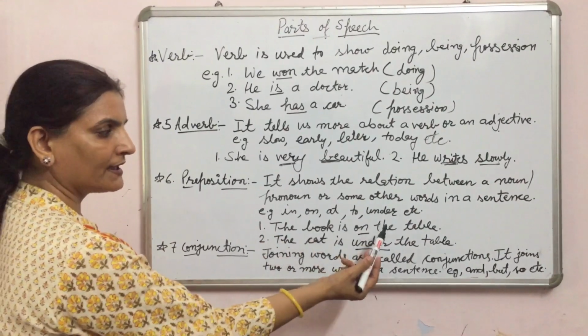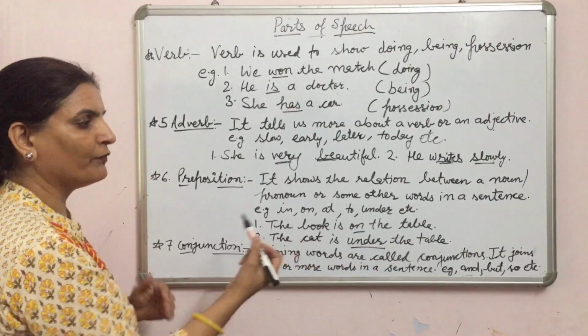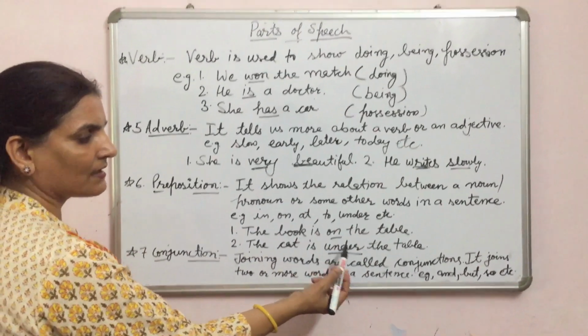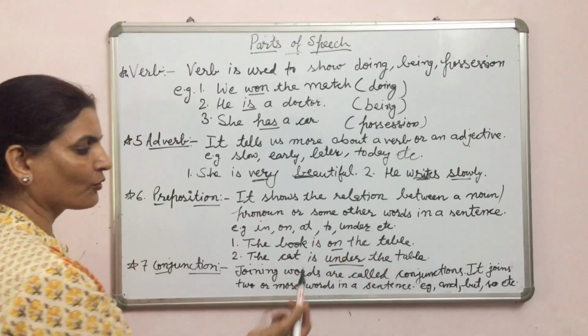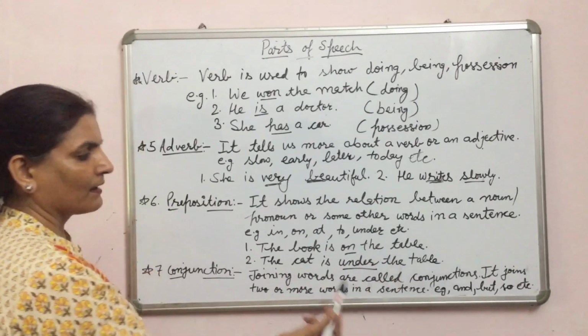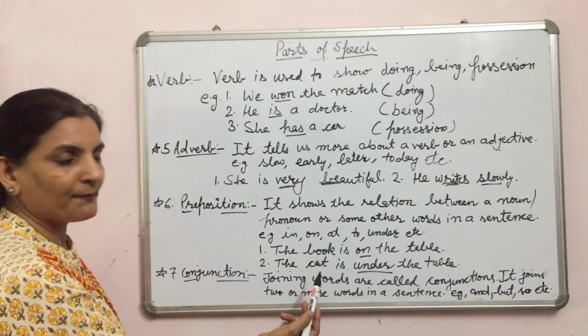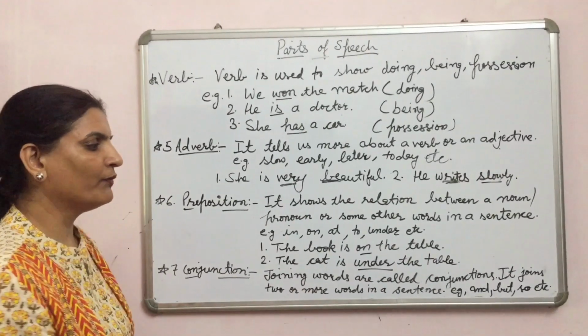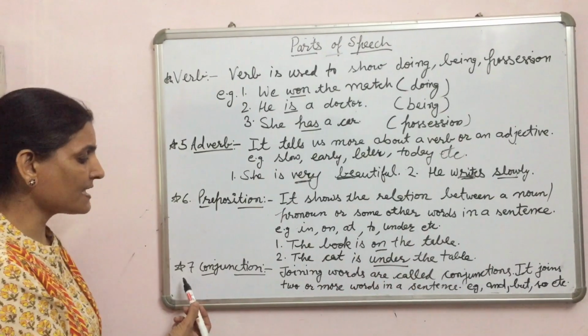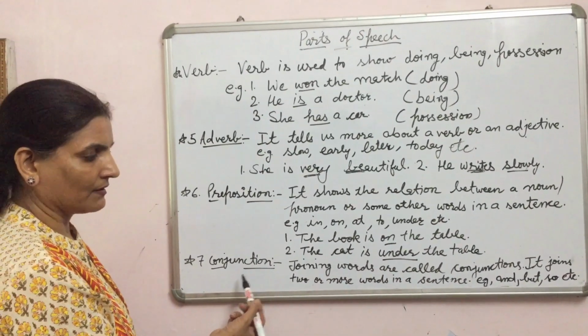What is on the table? Book. Or where is the book? On the table. The cat is under the table. It shows the relation between cat and table. What is under the table? Cat. Or where is the cat? Under the table.